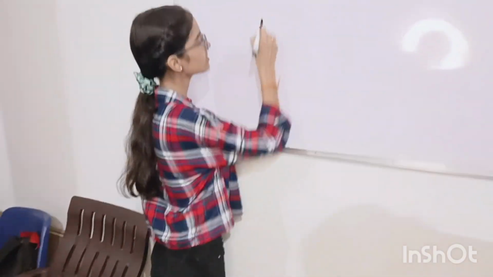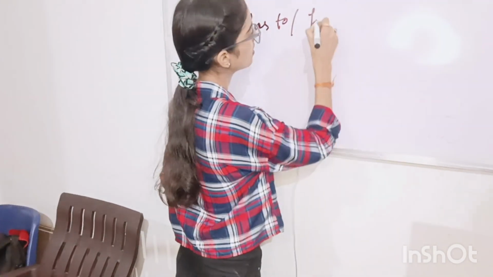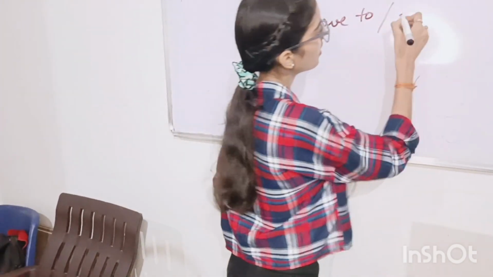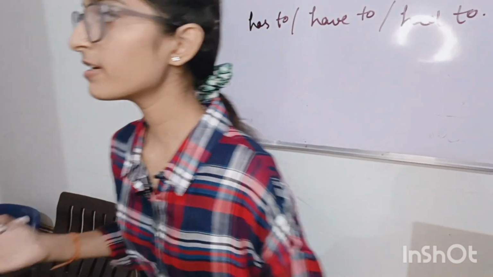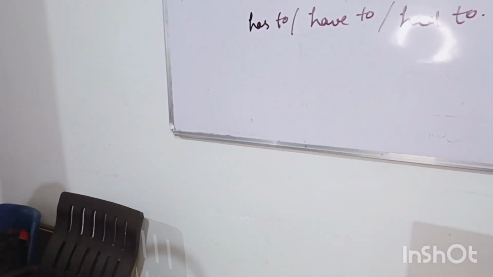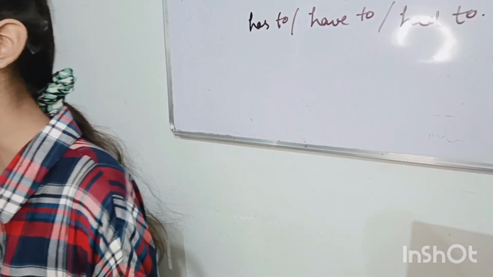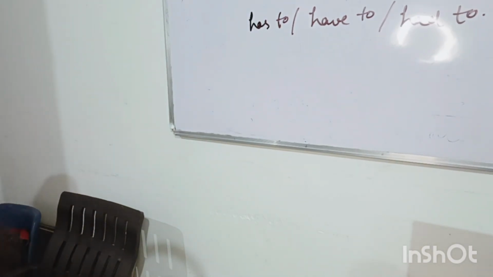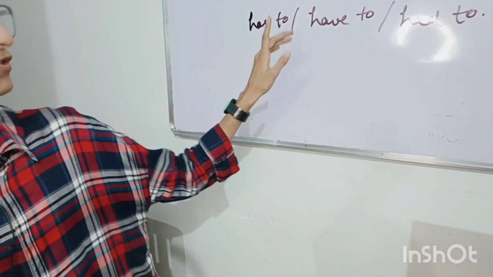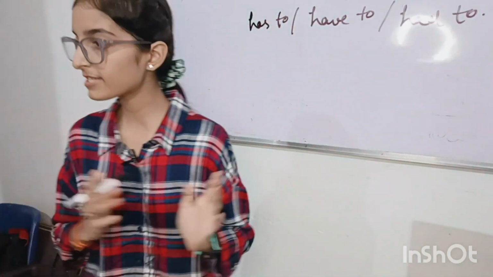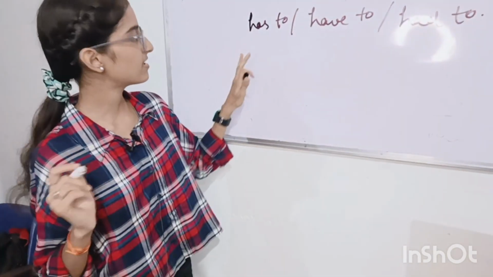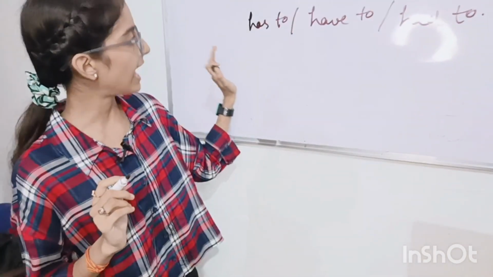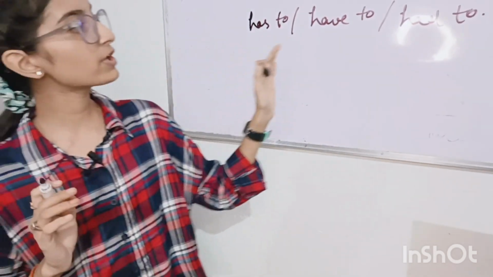So the topic is has to, have to, had to. Where do we use has to, have to, had to? When there is a compulsion, means you have to do this work by hook or by crook. You have no option. You have to do this work. Then we will use has to, have to, and had to. Okay? Is it clear? Yes. Okay. Now let's talk about where we use has to, have to, and when we use had to.